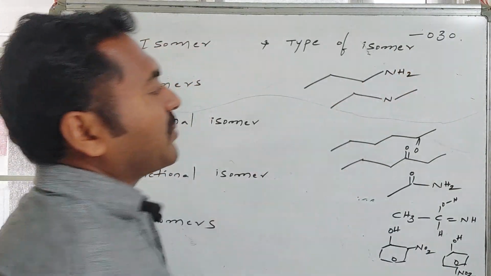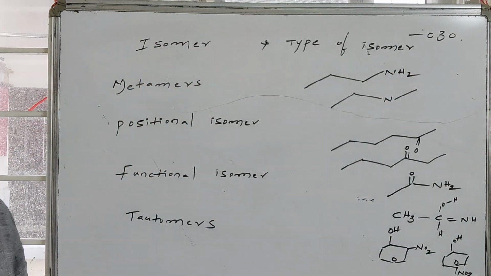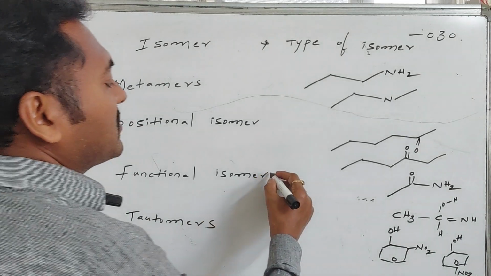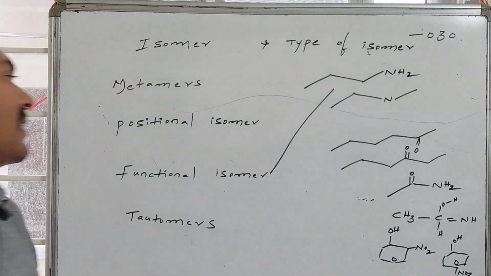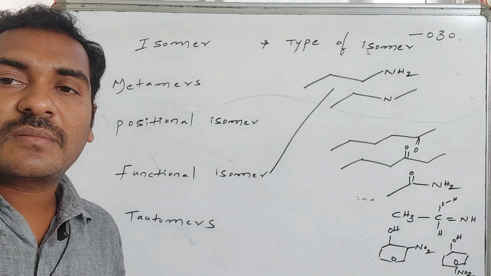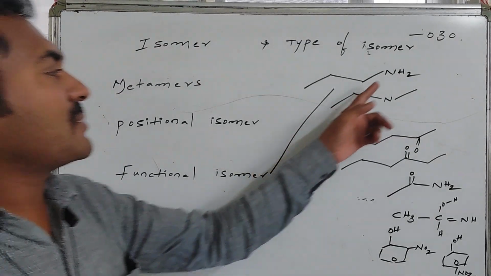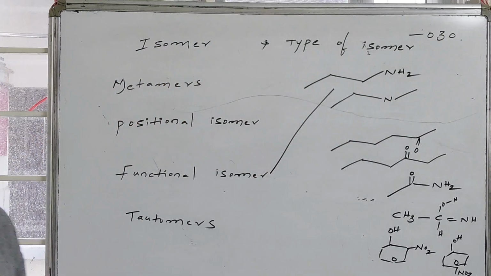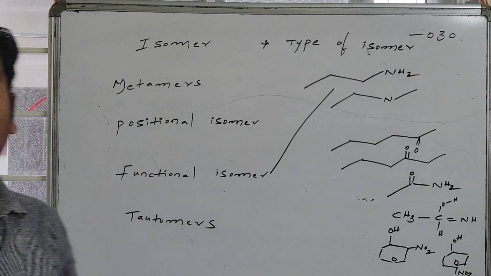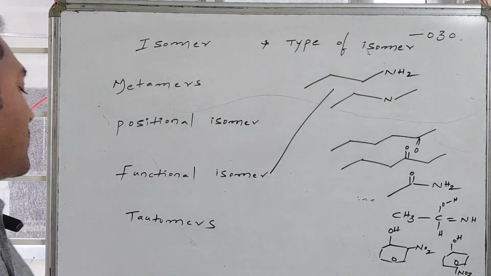If I go for propanamine followed by N-methylethanamine, these two will become functional isomers, as we know this is a primary amine and this is a secondary amine. These two belong to the category of functional isomers to one another.